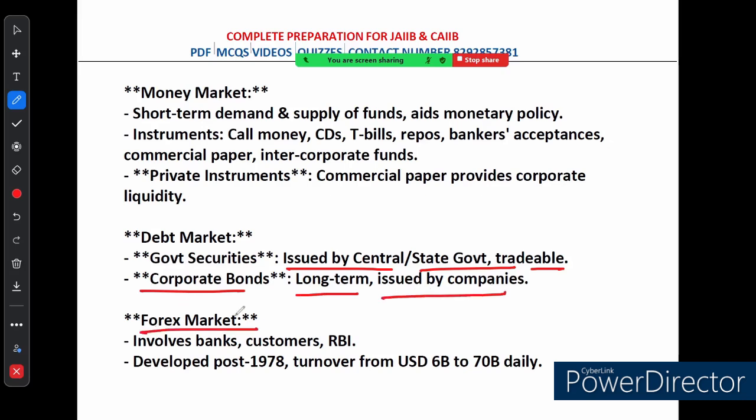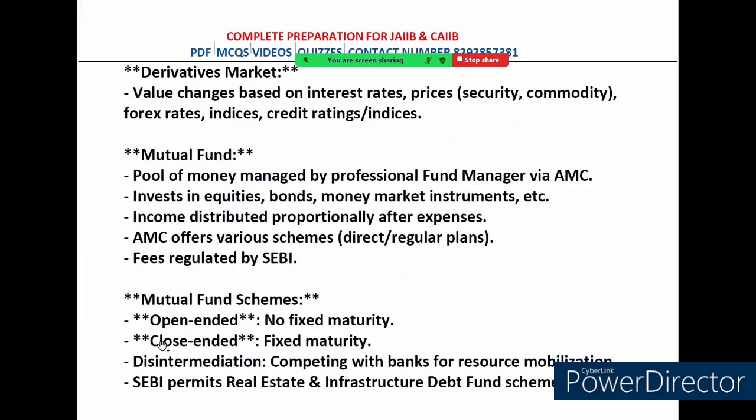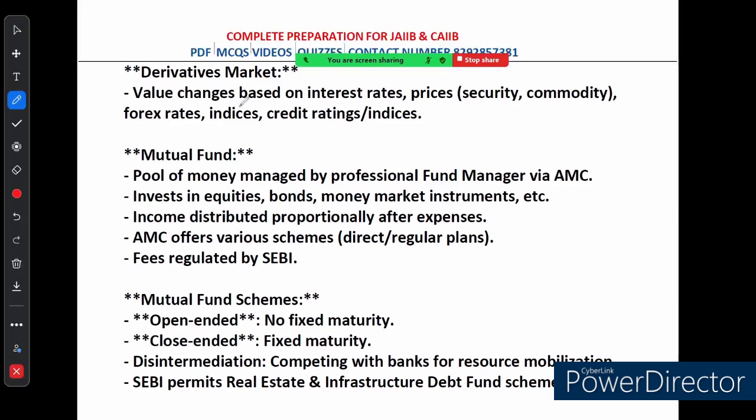Next we have the forex market. The foreign exchange market involves banks, customers and the Reserve Bank of India. It has grown significantly since 1978, with daily turnover from $6 billion to $70 billion. So that's a quick look at how this market works. Now let's quickly talk about the derivative market and mutual fund. Derivative market is where the value of a contract changes based on factors like interest rate, security prices, commodity prices, foreign exchange rate, stock indices or credit rating. It is all about betting on how these things will move in the future.